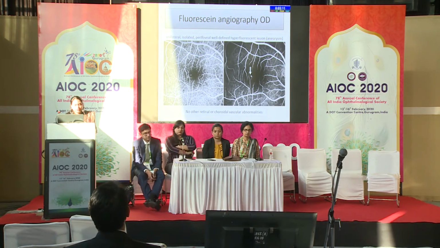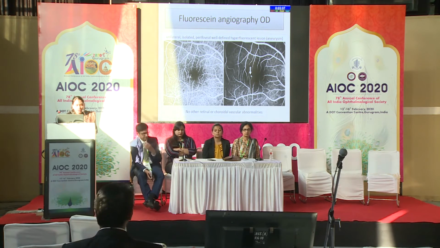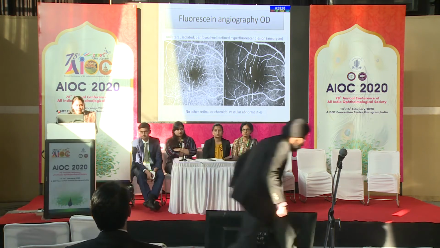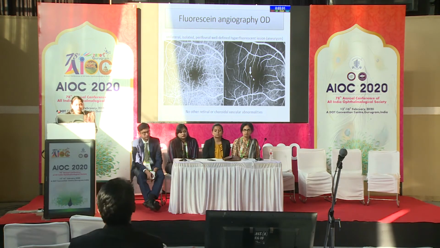On fluorescein angiography, we could find that in the early phase there was a hyperfluorescent lesion, and the hyperfluorescence increased in size with surrounding leak. It was a unifocal lesion and there was no other retinal or choroidal vascular abnormality.